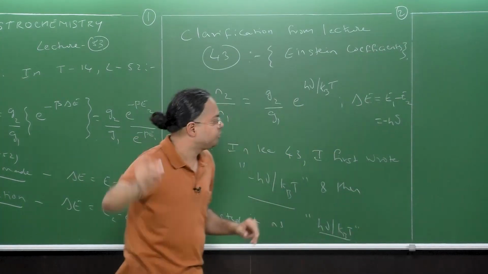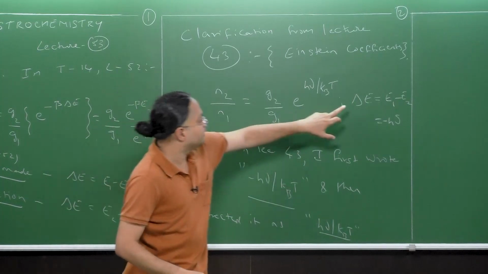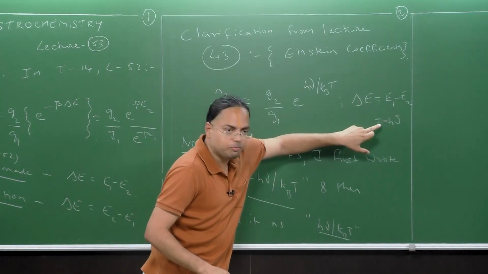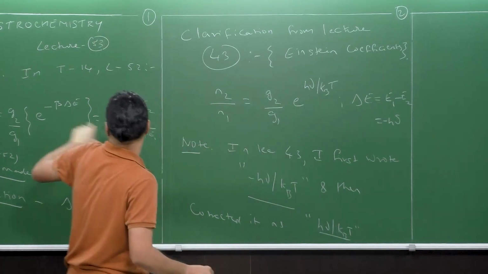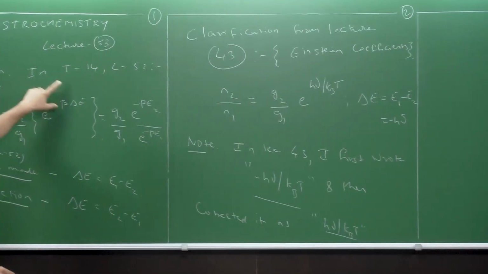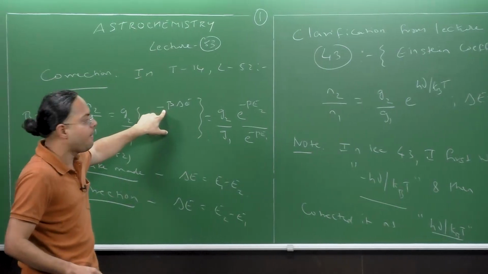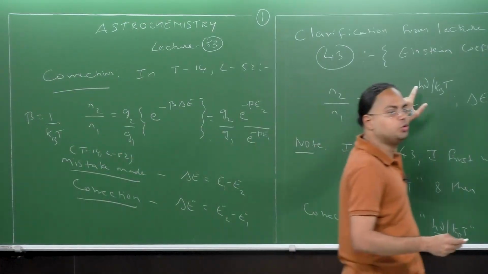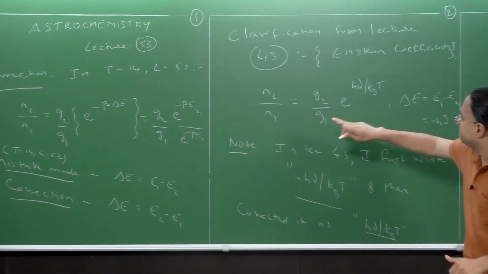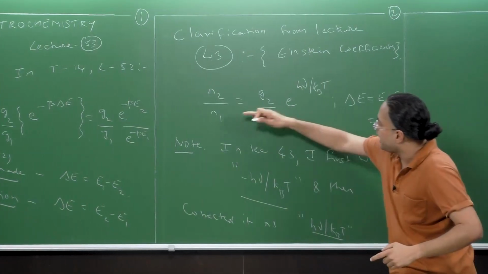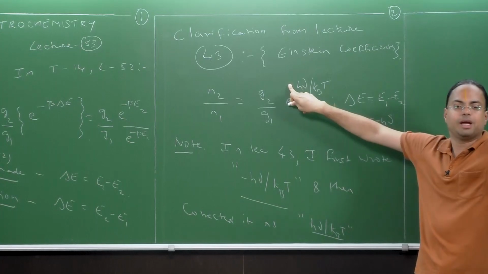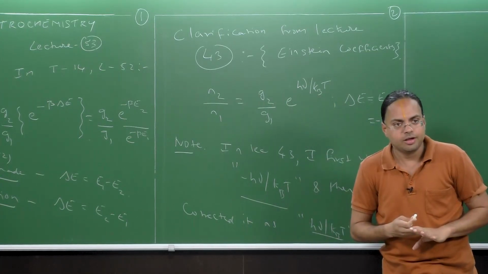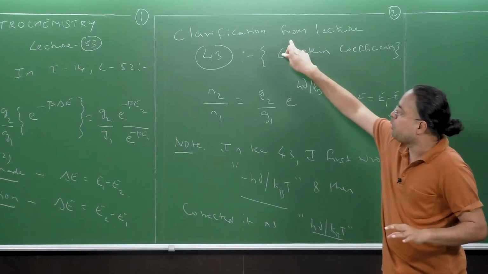Okay, so please note this. Because this delta is E1 minus E2, which is equal to negative h nu, and because this expression already had a negative from this sign, from this part right here, coming from the negative beta, overall this becomes plus h nu by kBT. And when we took the reciprocal of this, we got n1 by n2 is g1 by g2, and then this became e to the power minus h nu by kBT. Are we good? So this was a clarification I wanted to make.